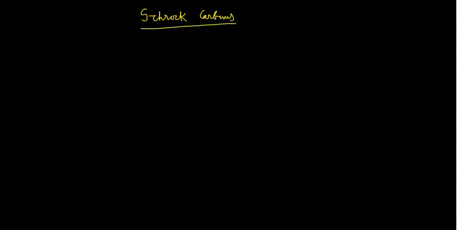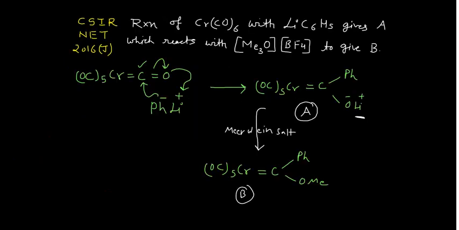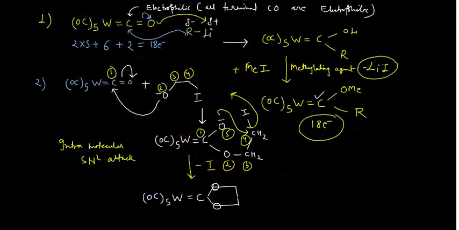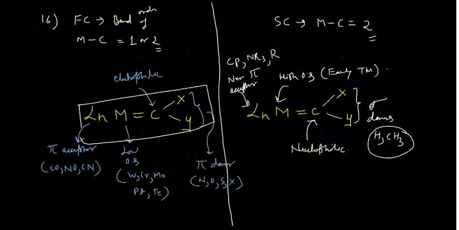If I go back to my previous lecture, you can see here this is the Schrock carbene. In that Schrock carbene, these ligands would be non-pi acceptors. The metal would be in a higher oxidation state and would be an early transition metal, and these groups would be sigma donors, not pi donors. These things you have to remember.